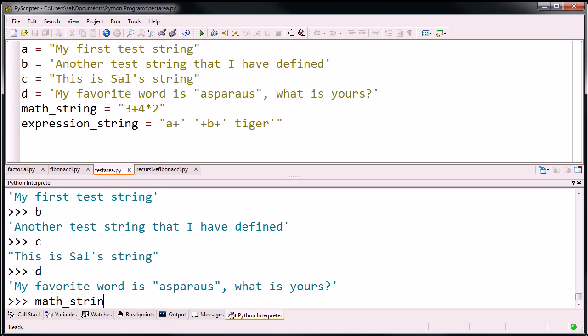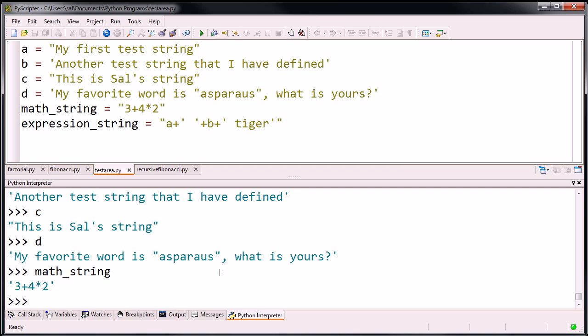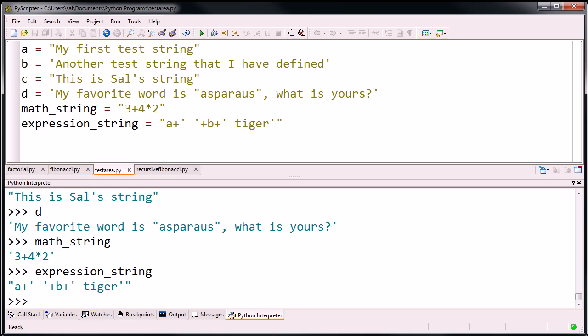We can look at what the math string looks like. The math string is literally that string of characters. And then we have the expression string. The expression string is literally just that string of characters.